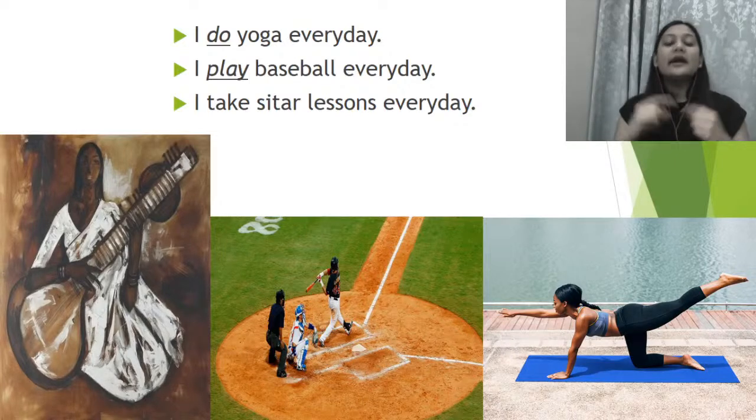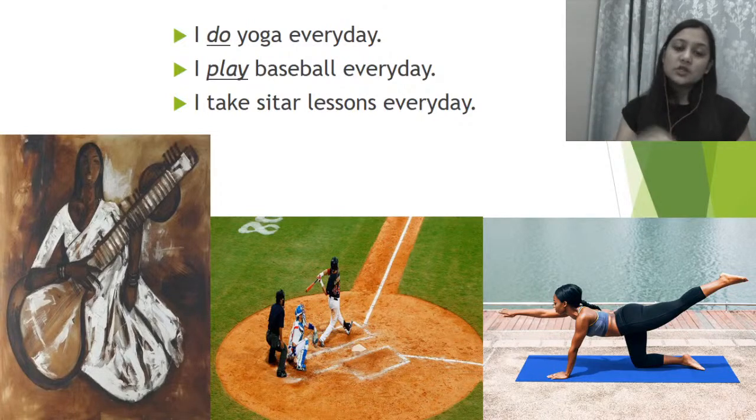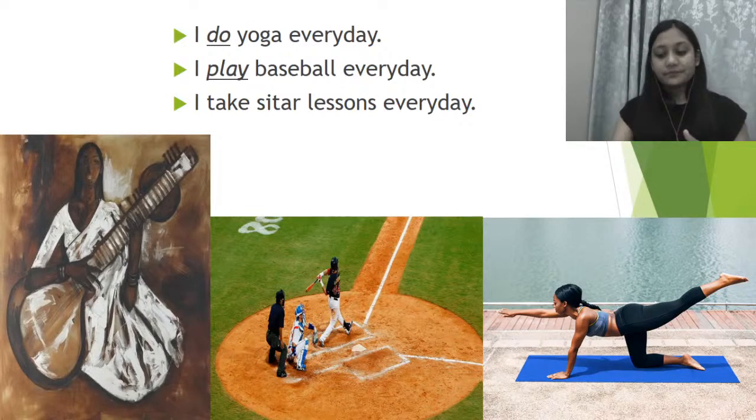That is why if we are doing something regularly, on a very regular basis, we have to use simple present tense. Clear till now? With any habit, any hobby, any scheduled event, or anything which we are doing at a regular interval and with the same frequency, at that time we are going to use simple present tense.